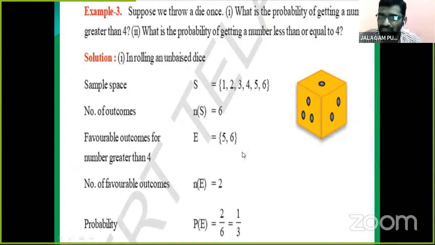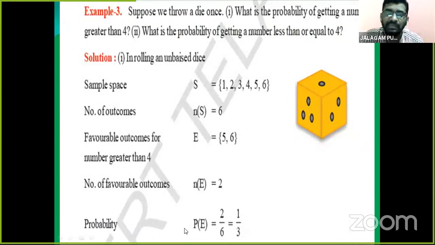We find the sample space, the total number of outcomes, and the favorable outcomes because of the formula. The formula is: probability of an event is equal to the number of favorable outcomes divided by the total number of all possible outcomes. Here, the number of favorable outcomes of E is equal to 2.